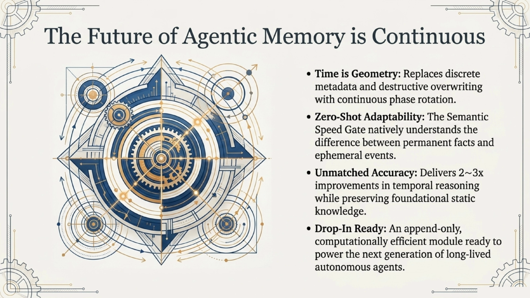To wrap up on slide 16, the future of agentic memory is continuous. By treating time as geometry, we replace discrete metadata and destructive overriding with continuous phase rotation. Through the semantic speed gate, we achieve zero-shot adaptability between permanent and ephemeral events. This delivers unmatched accuracy improvements while preserving foundational knowledge, all in a drop-in ready, append-only module designed to power the next generation of autonomous agents.